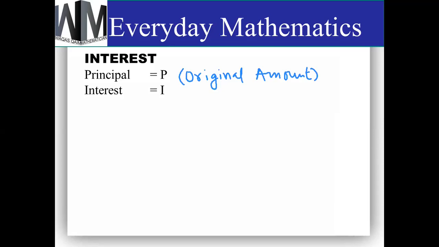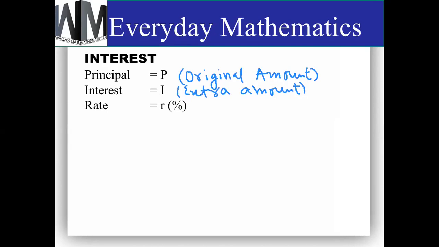And then the second term we use here is interest. Interest is the extra amount we have to pay, or we get when we deposit some money. So principal and interest, these two are in dollars or in rupees. These two are currencies. These two are money.